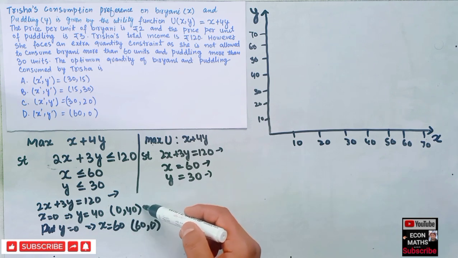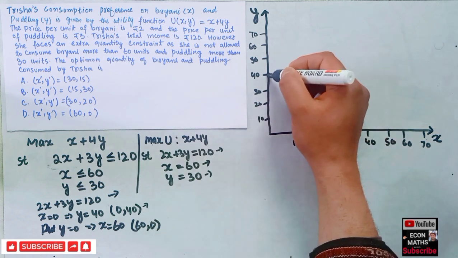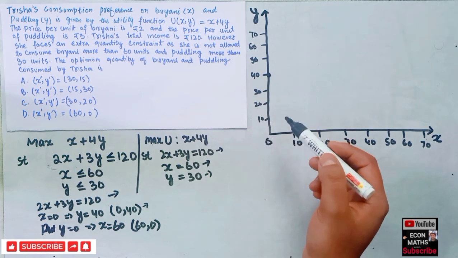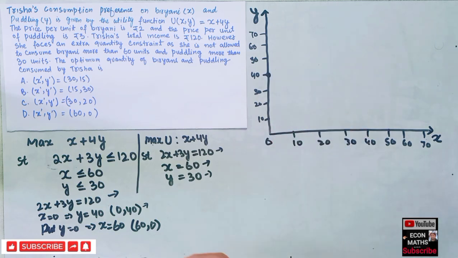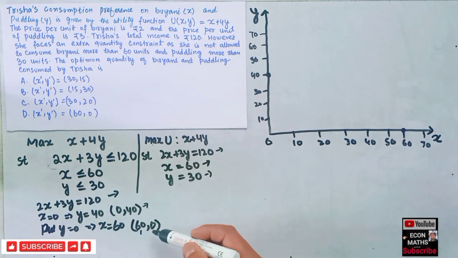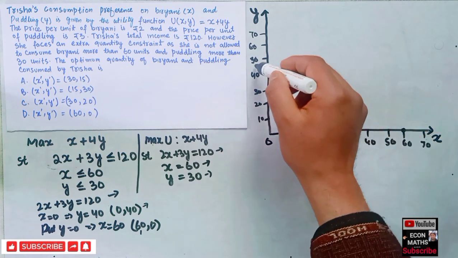The first point is (0, 40), so we take 40 on the y-axis and 0 on the x-axis. Similarly, another point is (60, 0): on the x-axis we go 60 units. So this is our first constraint.